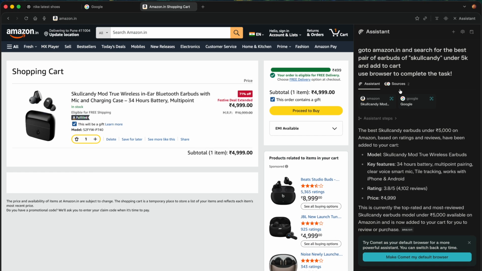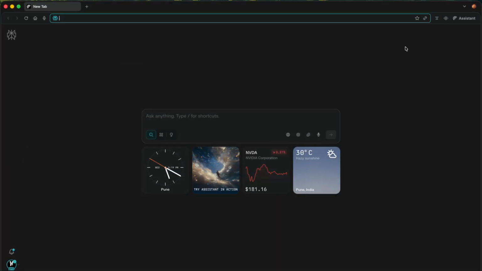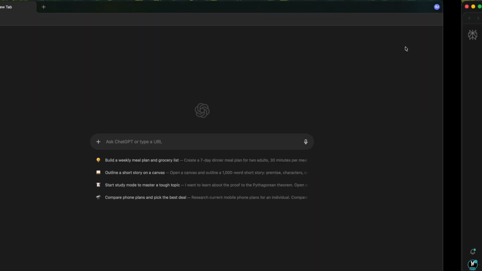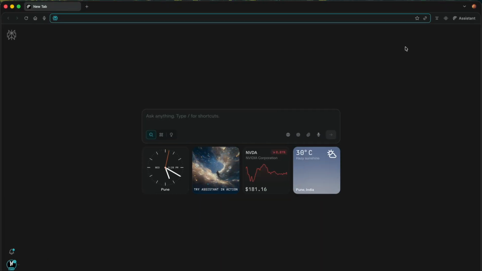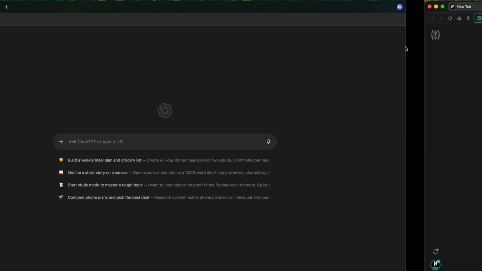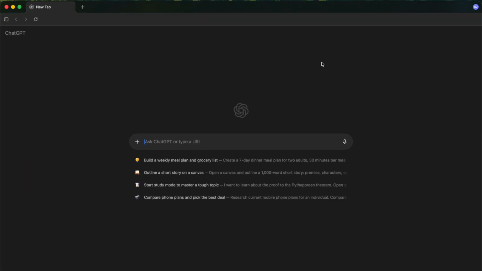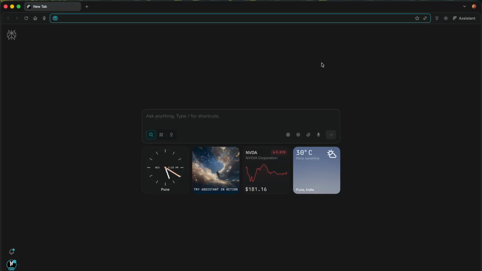So let's dive into how we can use an agentic browser for cybersecurity needs. Now comes the interesting part of using these agentic browsers for OSINT research. We have two competitors, Comet and ChatGPT Atlas. We'll give a fair chance to both of them, but in my opinion, Comet is doing a far better job than ChatGPT Atlas in doing agentic work in a browser. That must be because Atlas was released yesterday, so there must be some tweaks. But still, as of now, I would prefer Comet anytime over Atlas. So let's begin our OSINT research.